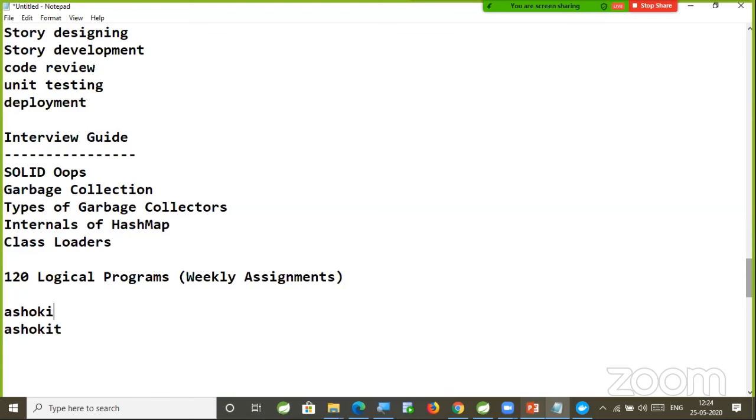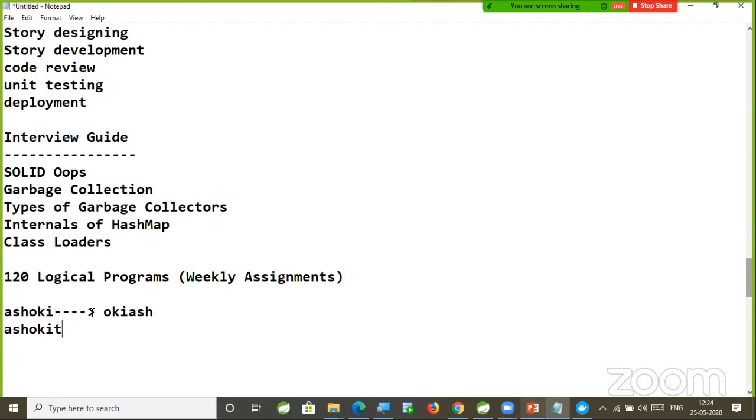Suppose the name is Ashok I, then you can divide this string into 2 equal parts. Then you have to replace the halves of the string. So the second half will become the first half, and the first half will become the second half. So that is the logic you need to write. Here, because 6 characters are available, it divides into 2 equal parts.